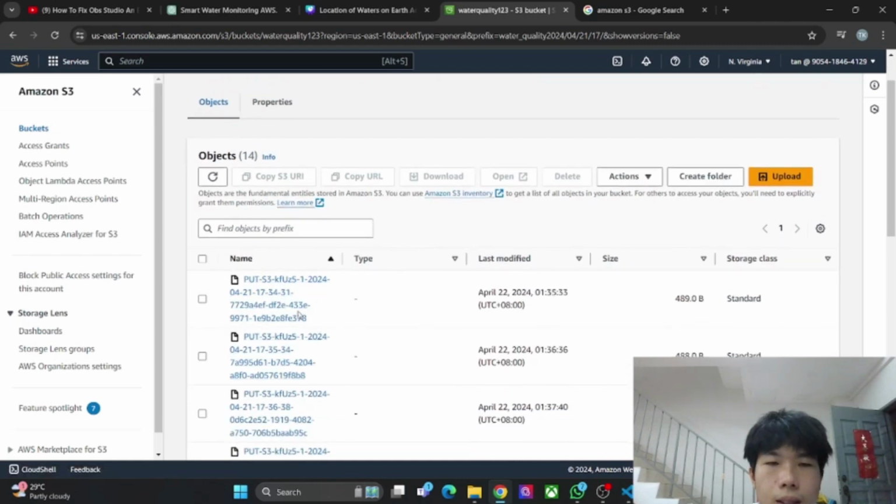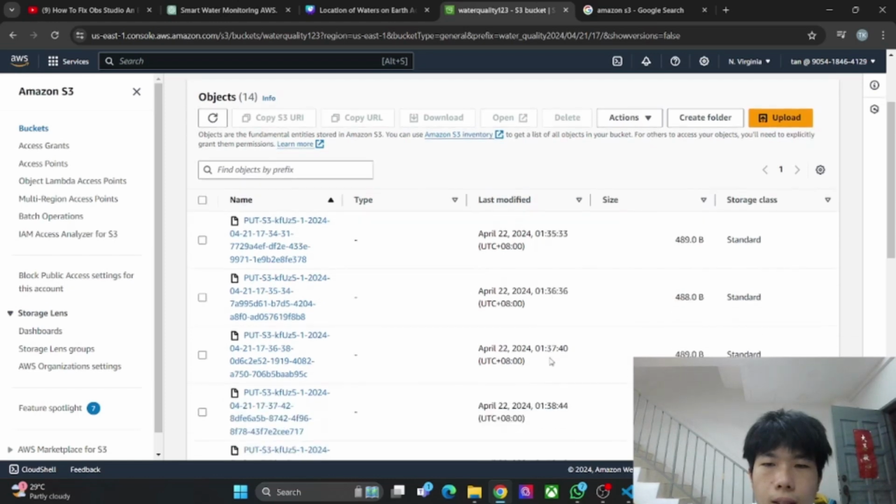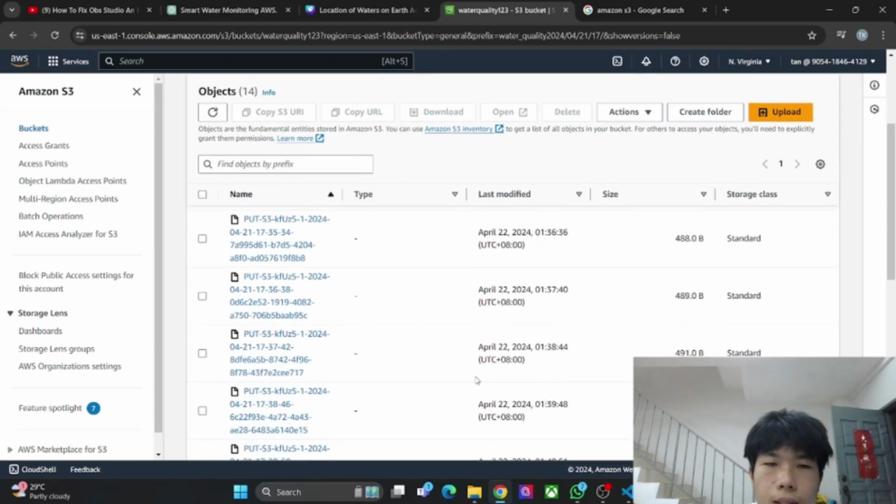Okay, then we can see every data we publish from the IoT device to the cloud service will be stored inside the Amazon S3 bucket. I set it to store the data within a 1 minute interval, so we can see from 135 and then 136, 137, 138, 139.